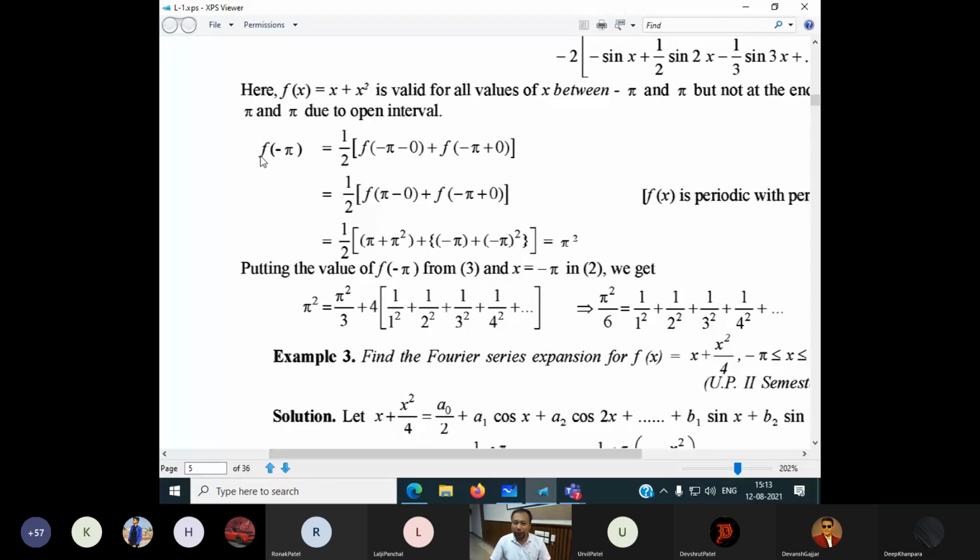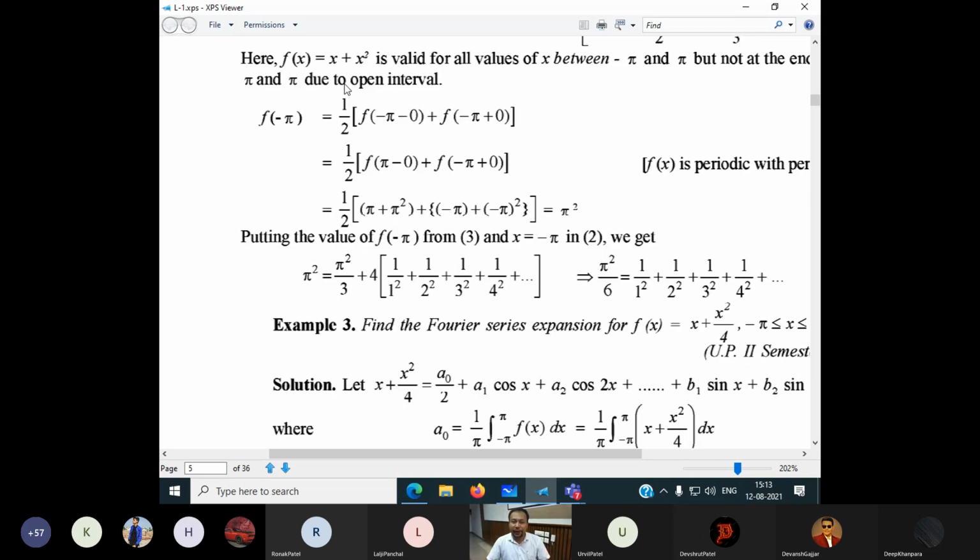That's why we have to apply this adjustment. Otherwise, the value of f of x could be calculated by putting the value in directly. You may be confused about why I am doing so many calculations to find the value of f of minus pi. If we directly put f of minus pi, it becomes minus pi plus pi, but it is not defined in this range. That's why we have to do all this calculation, and why we took some plus minus values here, around minus pi.